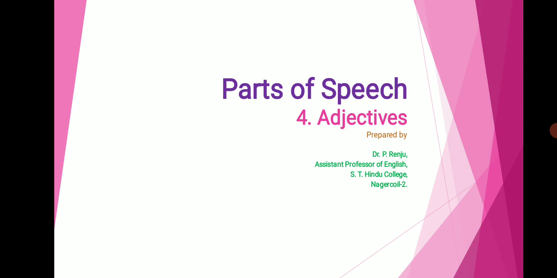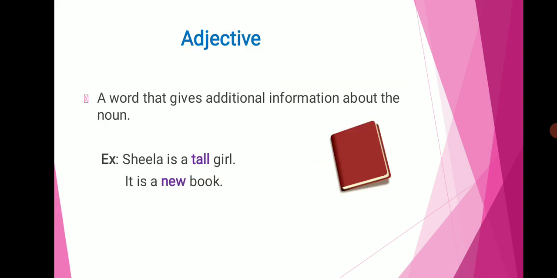Today we are going to see about the fourth part of speech, that is adjectives. First, let us see what an adjective is. An adjective is a word that gives additional information about a noun. Example, Sheila is a tall girl. It is a new book.